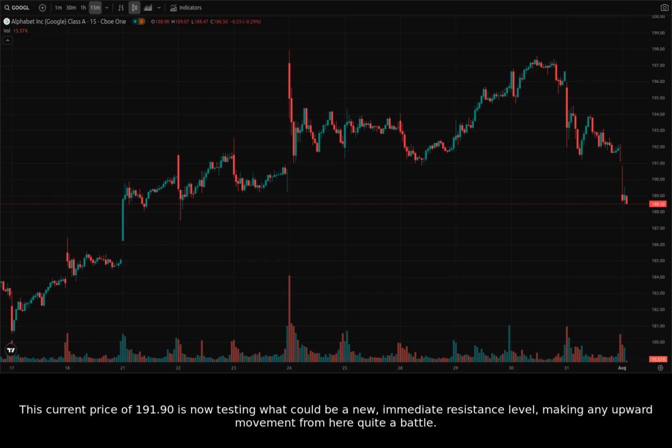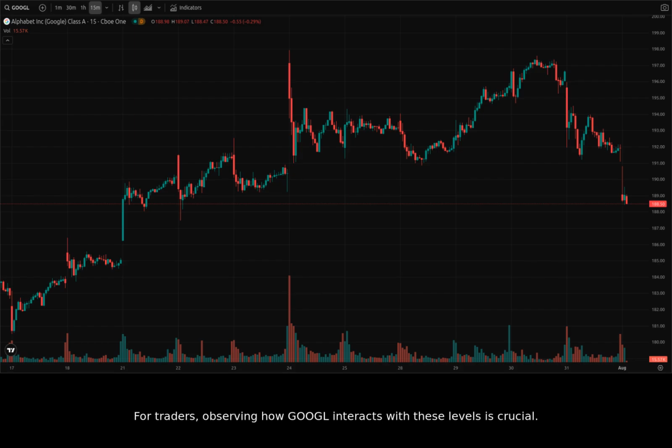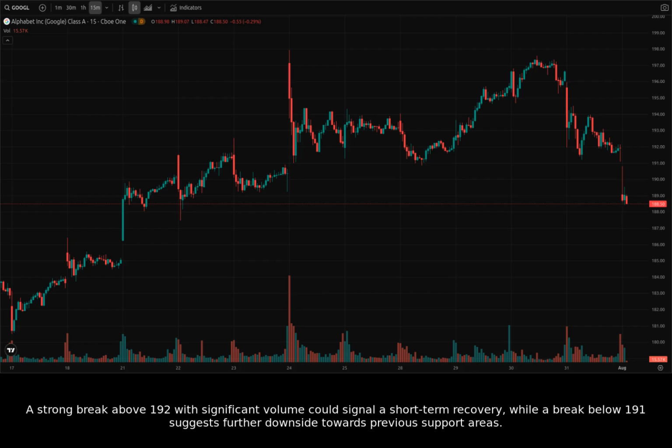This current price of 191.90 is now testing what could be a new, immediate resistance level, making any upward movement from here quite a battle. For traders, observing how Google interacts with these levels is crucial. A strong break above 192 with significant volume could signal a short-term recovery, while a break below 191 suggests further downside towards previous support areas.